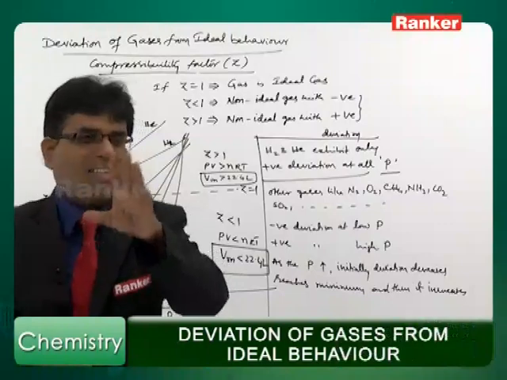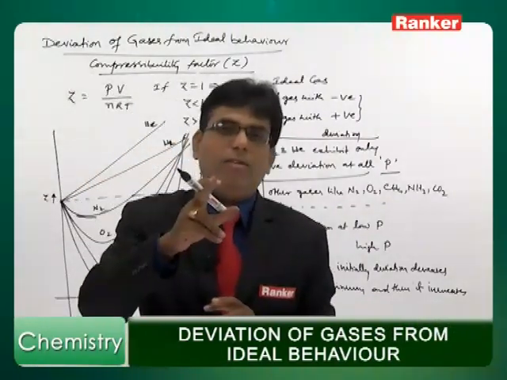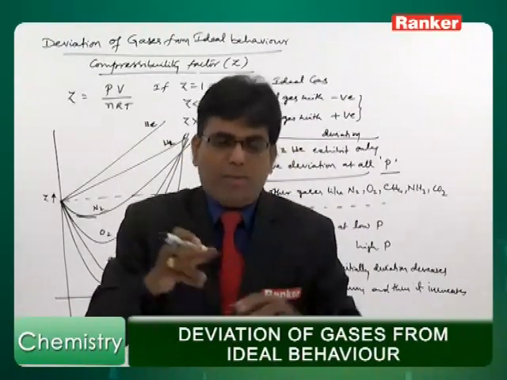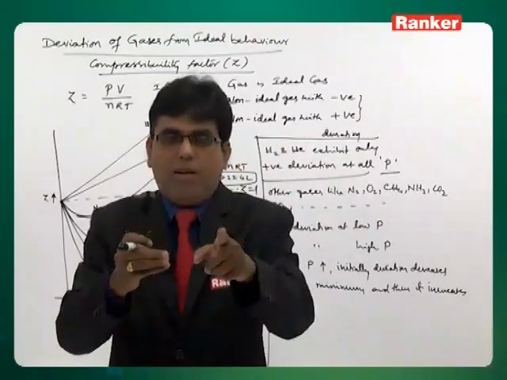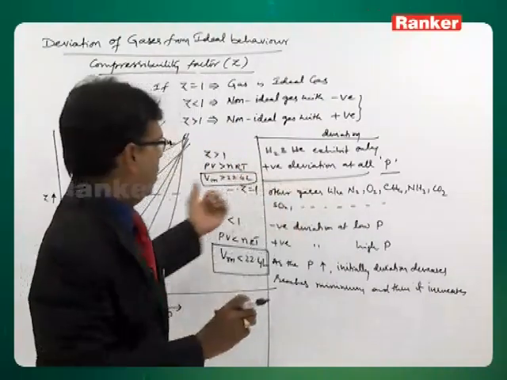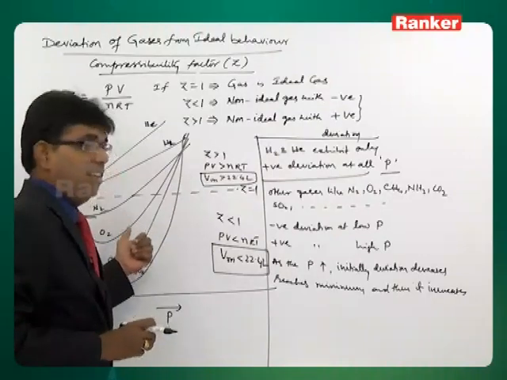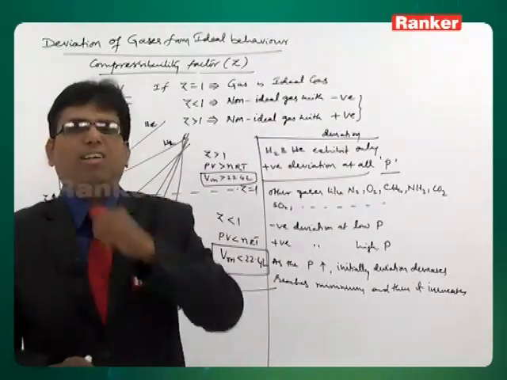You cannot neglect intermolecular attractions. So the equations we derived in the kinetic theory of gases, assuming negligible attractions, are not holding good in these cases.